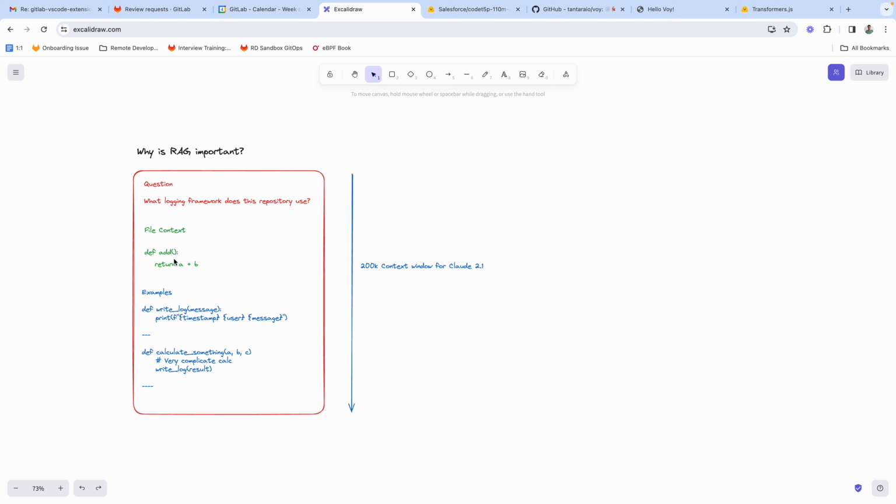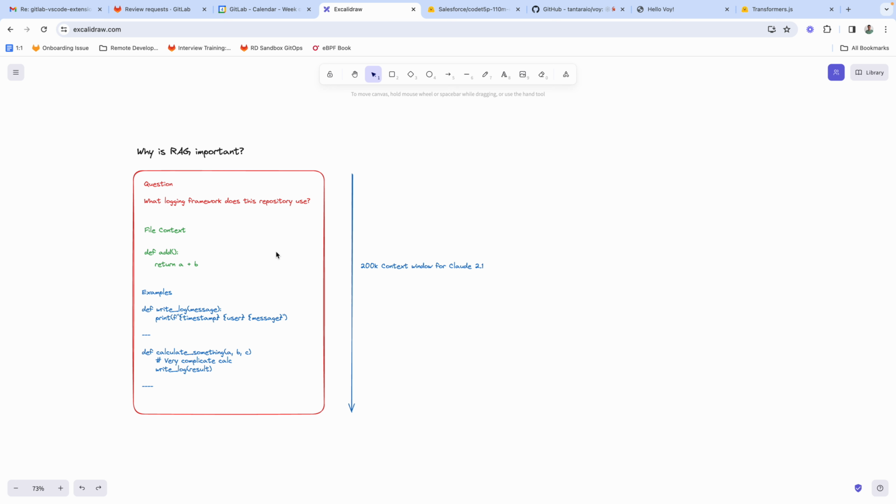So today, as we are asking a question, and let's say the question is, what logging framework does this repository use? You are going to be putting some sort of context from the current file in the context window in the prompt to the LLM, right? But what we don't send today are any examples. So if I had asked this question, the current file context would never answer what exactly the logging framework is. The current file is not going to give enough information, and nor are the nearest files. Even if we look at open tabs, it may not be anything to do with logging, and so you may not be able to answer this question.